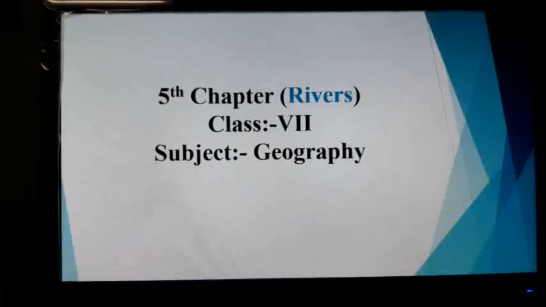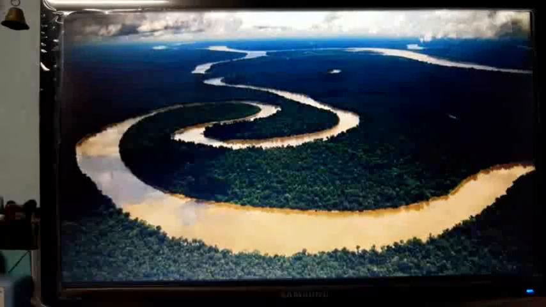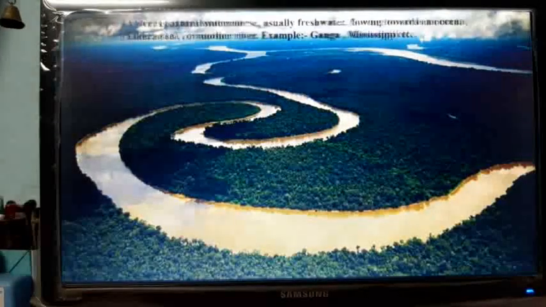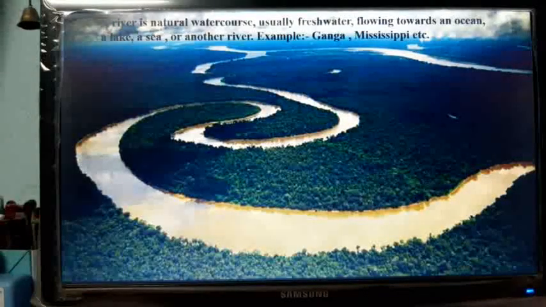Dear students, today we are going to discuss the fifth chapter of class 7 geography, Rivers, for English medium students. First of all, you have to know what a river is. A river is a natural watercourse, usually freshwater, flowing towards an ocean, a lake, a sea, or another river. Example: Ganga and Mississippi, etc.